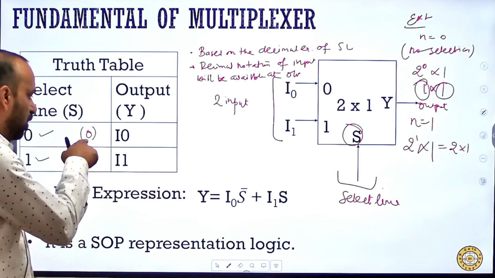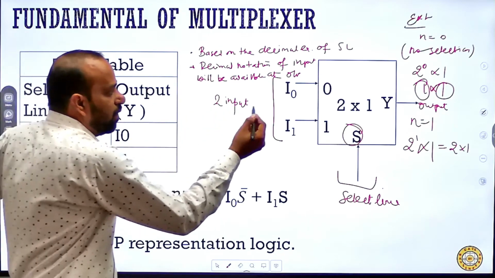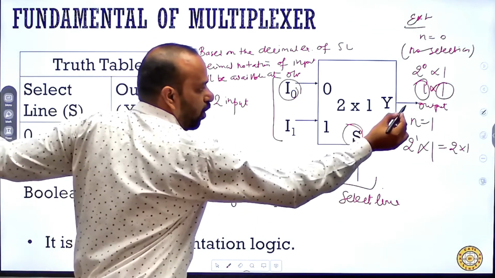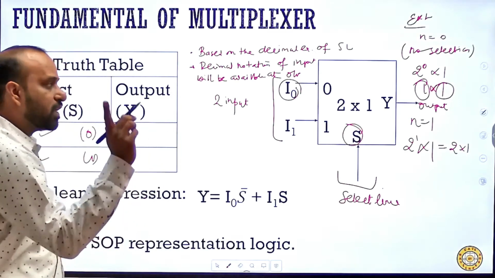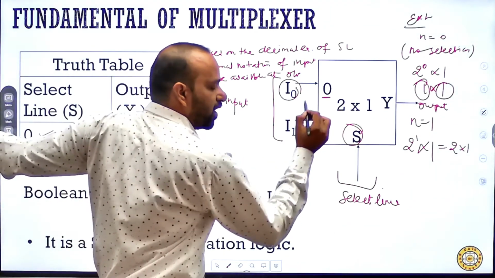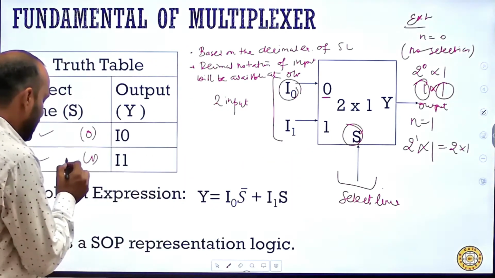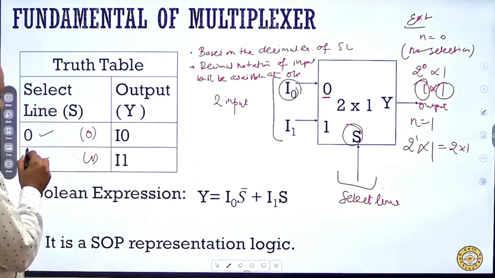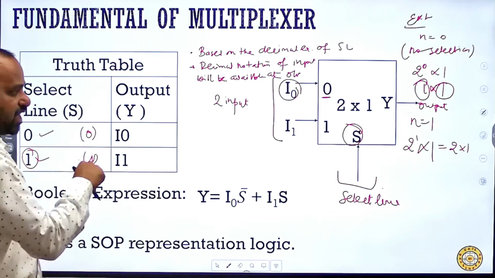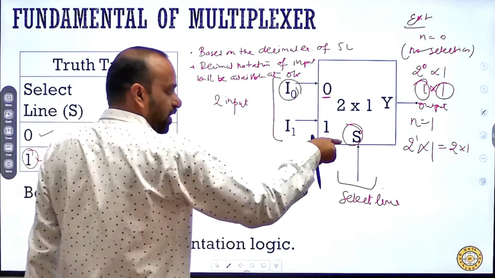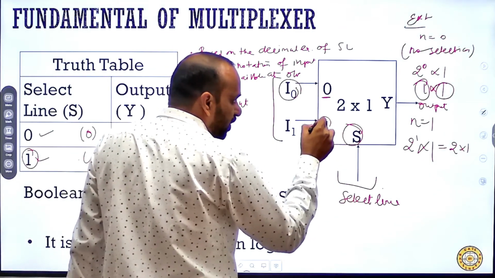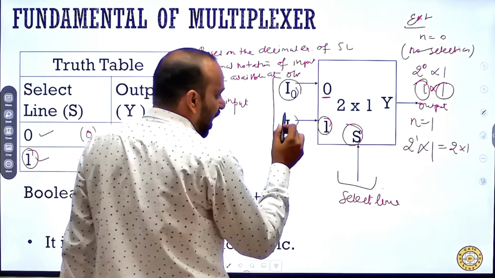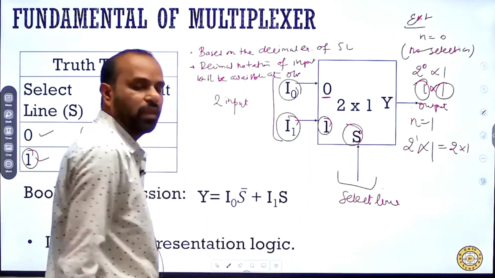Fine. So the decimal equivalent 0 will provide I0 at the output side, because the decimal equivalent 0 is written over there, and I1 will be available at the output side when s is 1. So when s is 1, this one will come into the picture and I1 will be available at the output side.